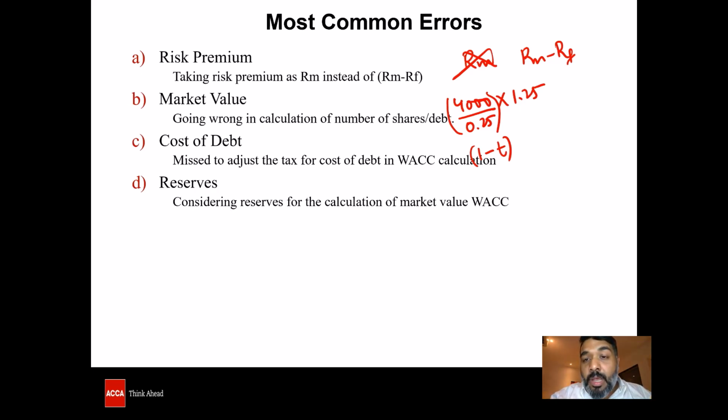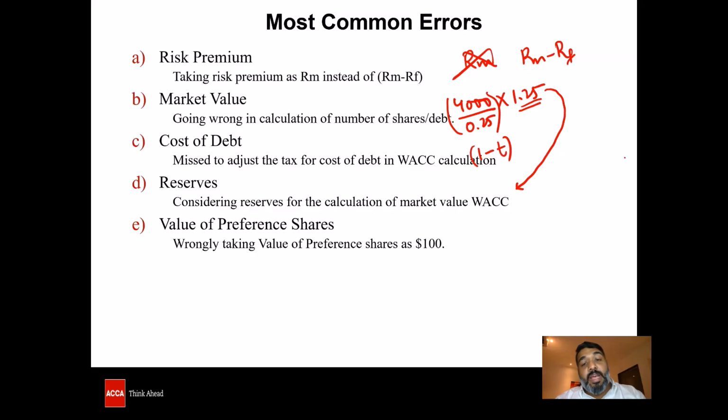Why? This 1.25, which is multiplied into the number of ordinary shares, has already got the consideration for reserves. The reserves are only considered when you calculate WACC as per book value weights.